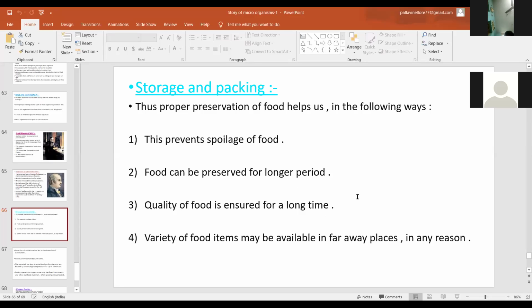Then a variety of food items may be available in all places, in any season, in any region.